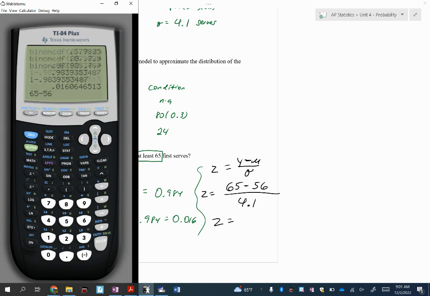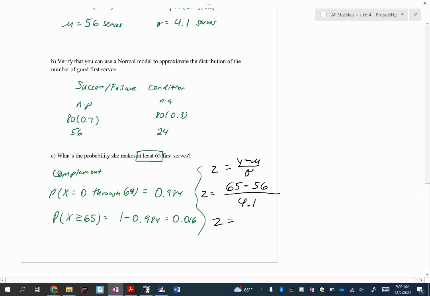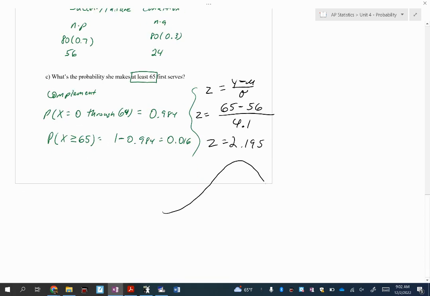So, don't give me mean comments on the video. The z-score is 2.195. Where is this z-score? Not in the middle. Middle would be z-score of 0. It's pretty far to the right. Which way am I shading? At least would be that, or more, so to the right.